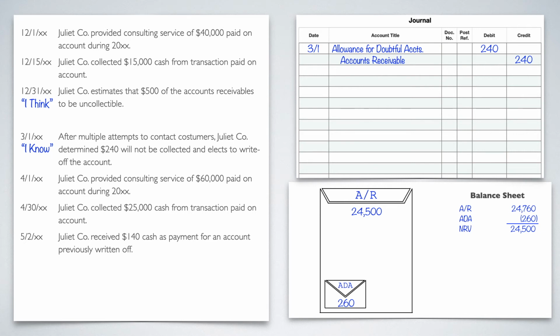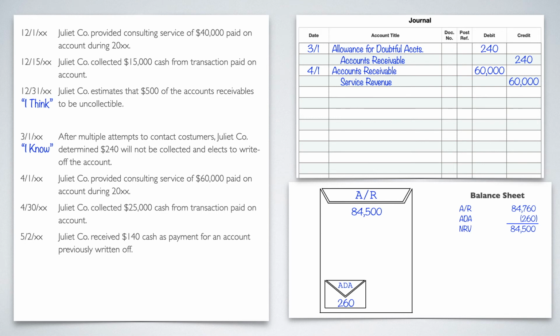Juliet Company provided consulting services of $60,000 paid on account during 2000 of the following year. That was April 1st, so we need to do that. April 1st, debit accounts receivable of 60,000, and then credit service revenue of 60,000. All right, let's add that to our main folder. So that'll be 84,500. Let's affect our balance sheet now. It is going to be 84,760. And if we take away the 260 again, that's going to give me 84,500 as my net realizable value.